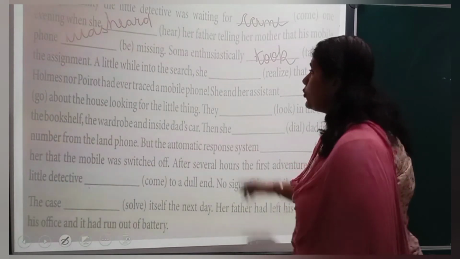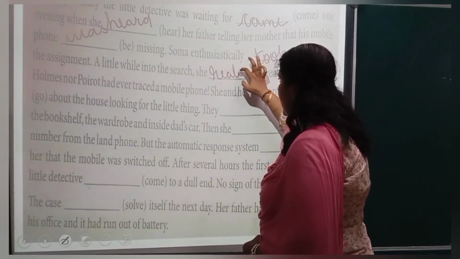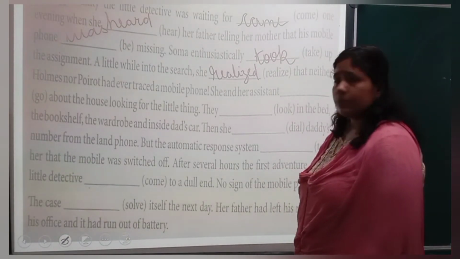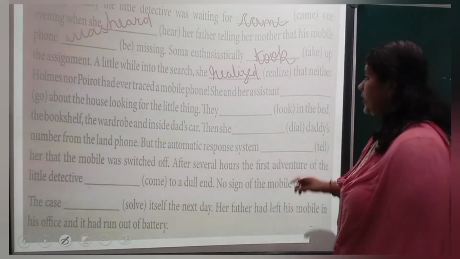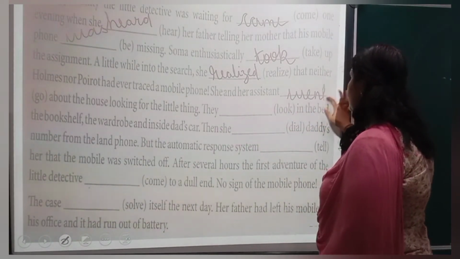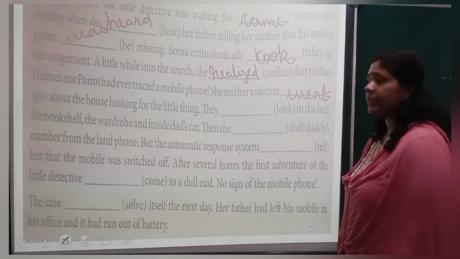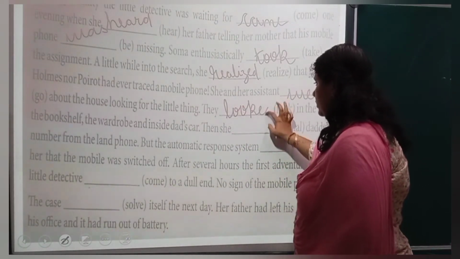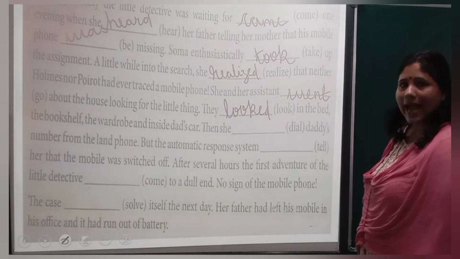A little while into the search, she realized, R-E-A-L-I-Z-E-D, realized that neither Holmes nor Poirot had ever traced a mobile phone. She and her assistant go, went, isn't it? Irregular verb again. About the house, looking for the little thing. They look, looked, looked. In the bed, the bookshelf, the wardrobe, and inside Dad's car.